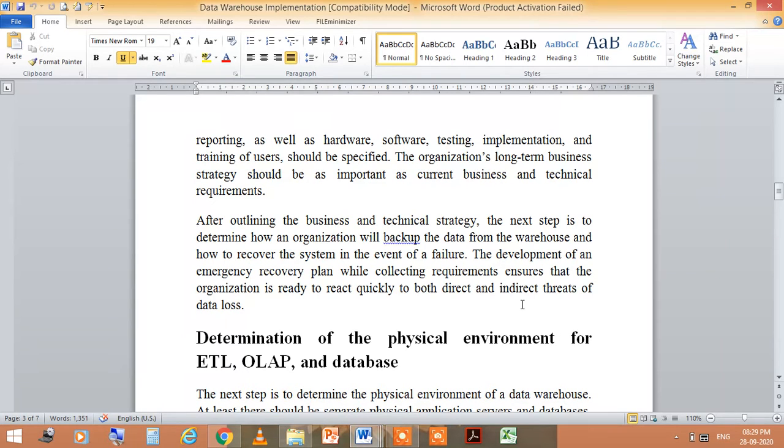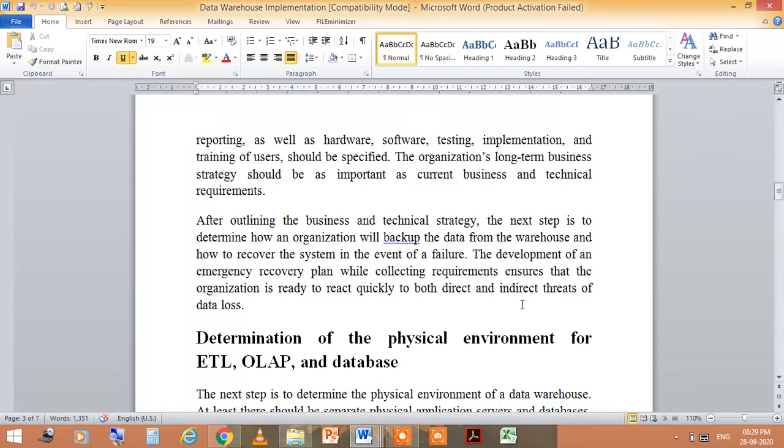To determine how an organization will back up the data from the warehouse and how to recover the system in the event of a failure. The development of an emergency recovery plan while collecting requirements ensures that the organization is ready to react quickly to both direct and indirect threats of data loss.